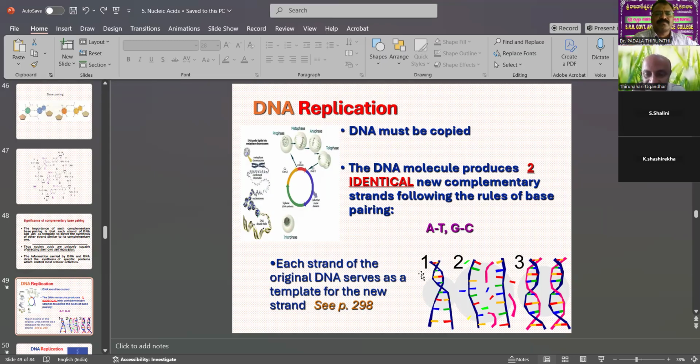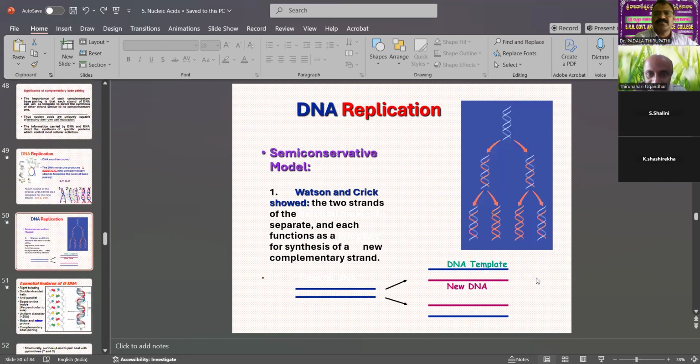In the figure, the first step is the separation of the DNA threads. The second is total separation. In the third, one is blue and the other is red. The two new DNA threads are formed in the third figure. DNA replication is described by the semi-conservative model.